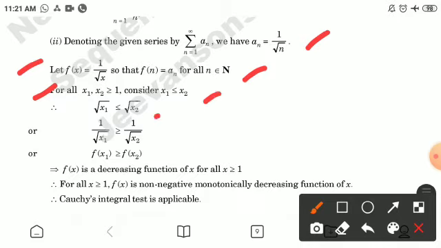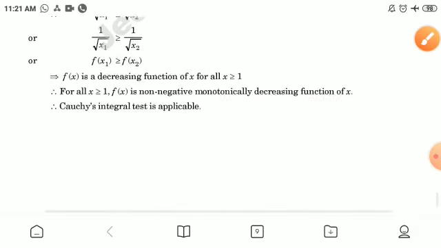Taking reciprocals, 1 by square root x1 is greater than or equal to 1 by square root x2, or f(x1) is greater than or equal to f(x2). This implies f(x) is a decreasing function of x for all x greater than or equal to 1. Therefore for all x greater than or equal to 1, f(x) is a non-negative monotonically decreasing function of x. Therefore Cauchy integral test is applicable.